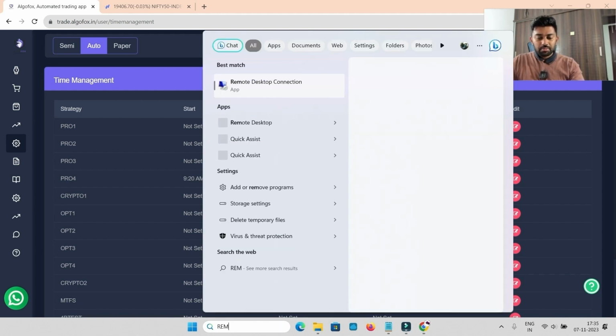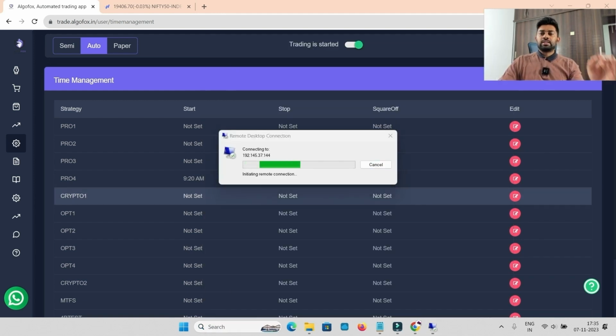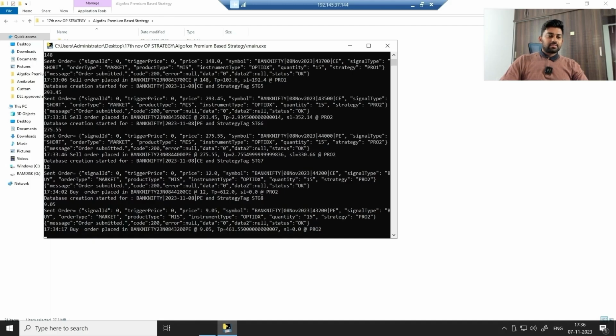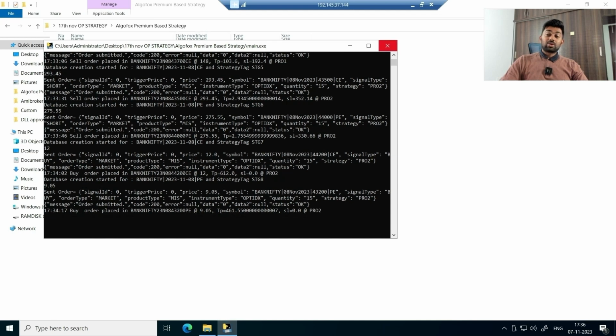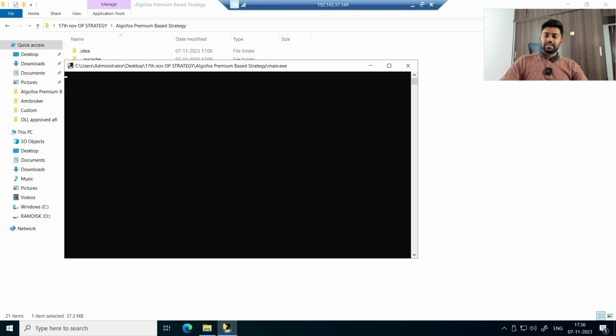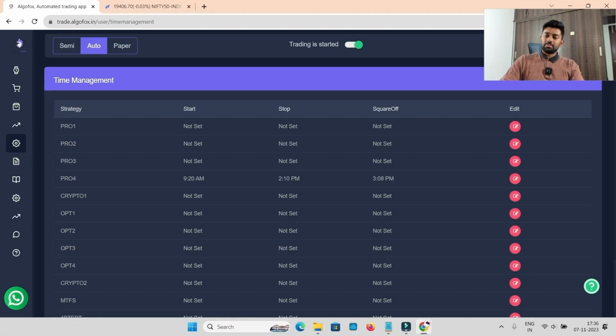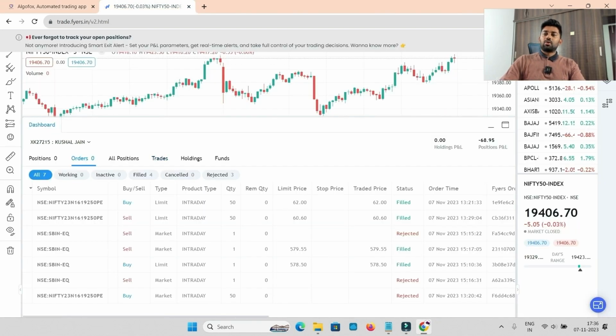Let's go to VPS. Let's fire all the 8 legs again. So what we will do is we will just go to the Python code again and fire all the orders. I'll just close it and let's do one thing. Let's rerun this. Now what will happen? It will rerun, it will find all the trades again and it will fire, and this time the orders will actually go to the Fyers terminal. So I'm just going to close this VPS because for me it does not matter, and we'll just wait on the Fyers terminal.